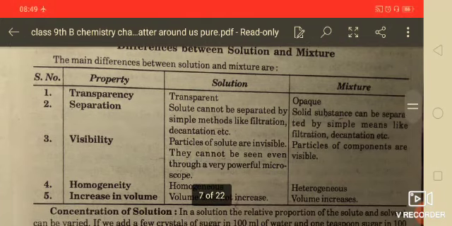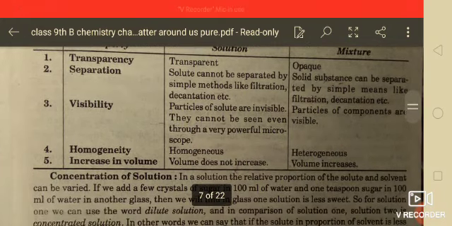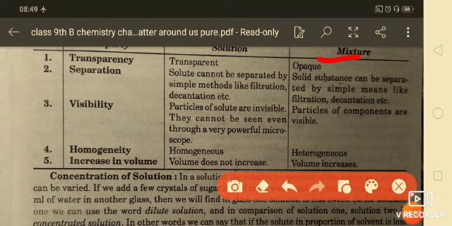And then the difference between solution and mixture. A solution is transparent, but a mixture is not necessarily transparent; it can be opaque. And regarding separation, the solute in a solution cannot be separated by simple methods like filtration and decantation, but in a mixture the substances can be separated by simple means of filtration and decantation, okay. That means there is a difference between solution and mixture.